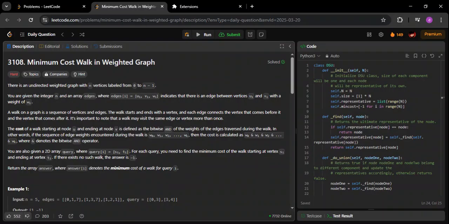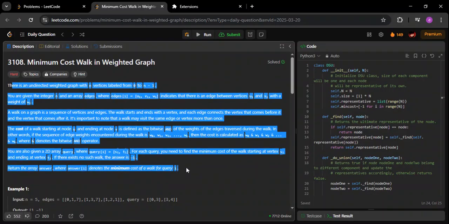And again, I will repeat the same. I will not go through each and every word mentioned here. I expect you to do that. Always the question link will be in the description. And even if you know, for example, this is day 20 of the March daily Leetcode challenge, you can very well go to the Leetcode webpage and search that part, right? So it's always possible for you to do that.